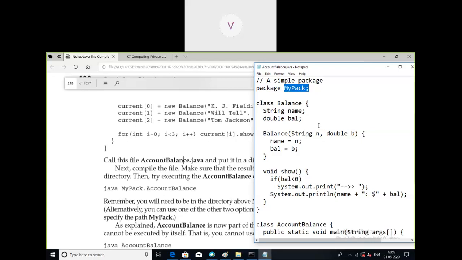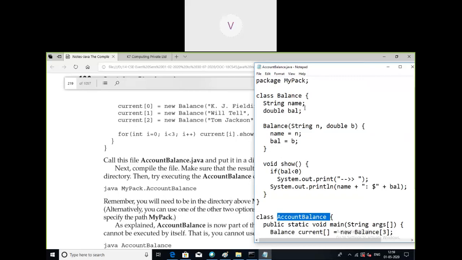Right? So how many classes are there in this? Balance and AccountBalance are the two classes. They must go to the package called mypack.